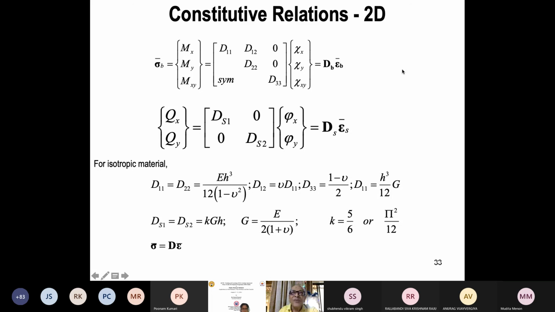There is no Z. So gamma xz equals dW by dx or dy plus some theta x or theta y, and there is no Z, which means it is a rectangular variation from top to bottom. Multiplied by G, it will also give you a constant, rectangular shear stress distribution like this. This is the vertical axis.